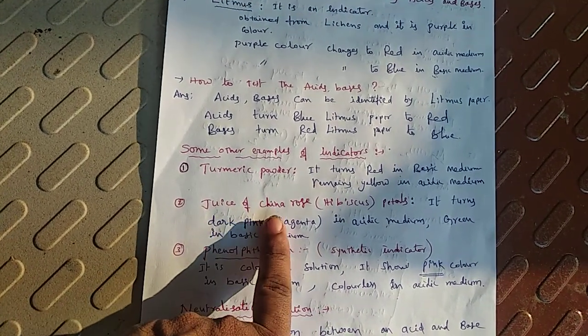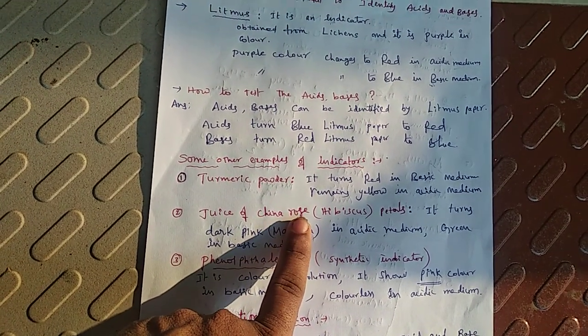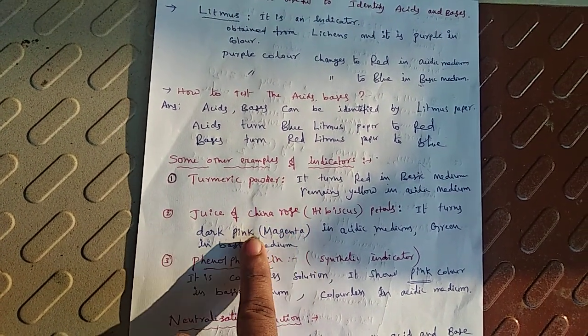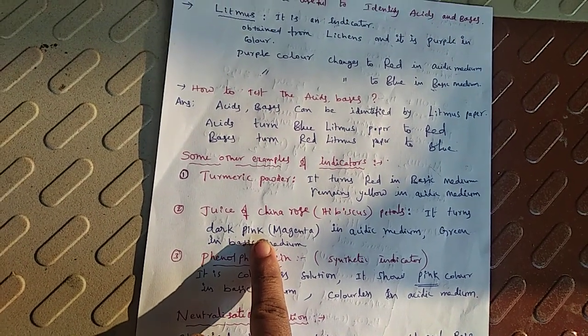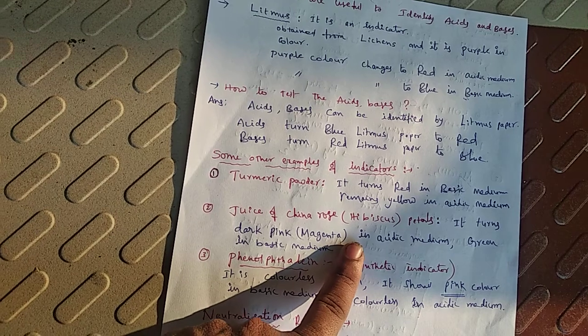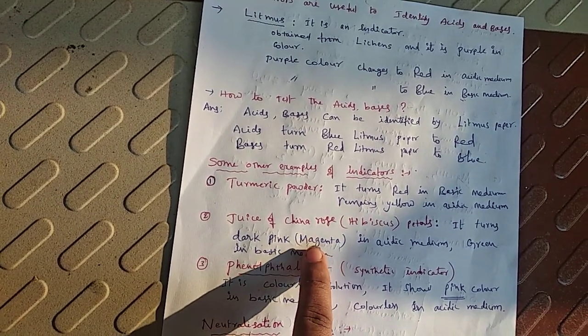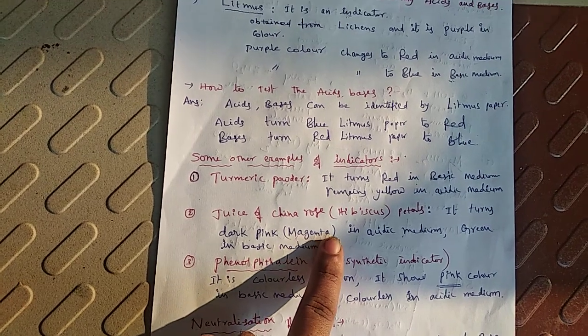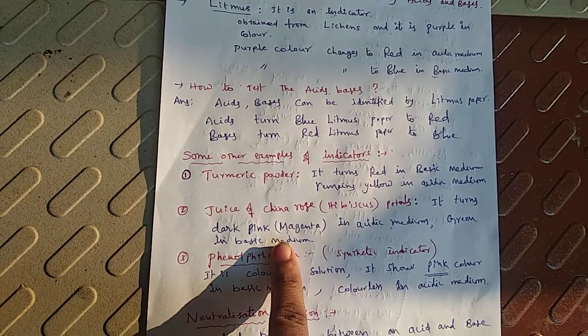Next, juice of China rose, or hibiscus petals. The juice of China rose or hibiscus petals also acts as a natural indicator. It turns dark pink, magenta color in acidic medium, and green color in basic medium.